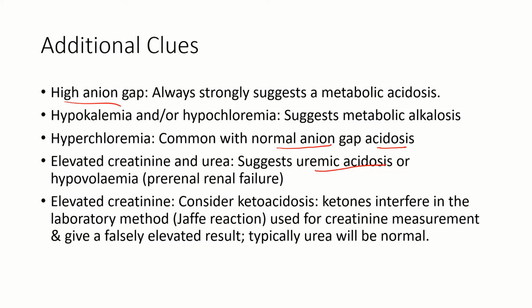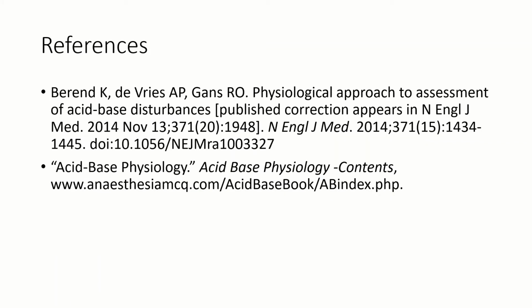And if the increase is only in creatinine and not in urea, then it could be ketoacidosis. Just because the ketones can interfere with the laboratory method known as the Jaffe reaction, which is used for creatinine measurement, and give a falsely elevated result, and typically urea will be normal. These are just additional clues which we can use to predict what would be the primary acid-base disorder, but these are just hints. We cannot use them to determine what the disorders are.